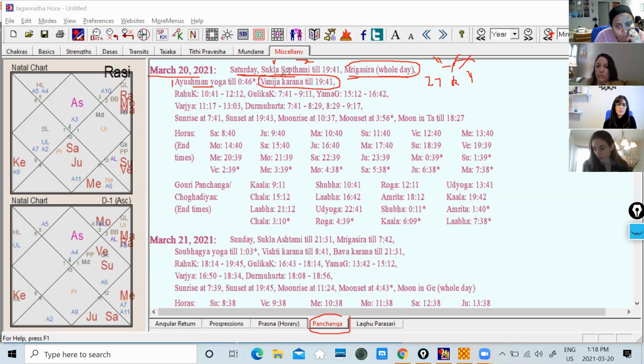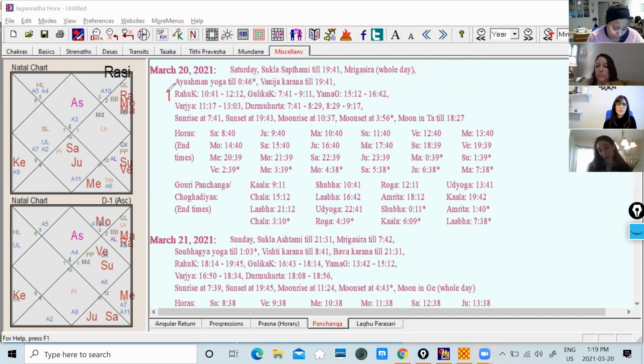You need to know from the Pachang perspective where the moon is, which nakshatra it is in, and then what time is the Rahu Kal. Rahu Kal is a time when we won't do anything auspicious. And if you notice, I started the class today at 12:30, not between 10 and 12:12. So this is a time when you don't do anything new in your life, no new beginnings. Even if you're going to propose to your boyfriend, not at this time.